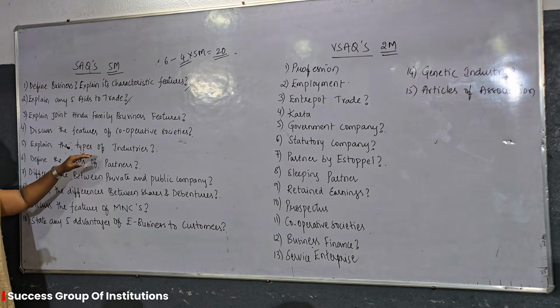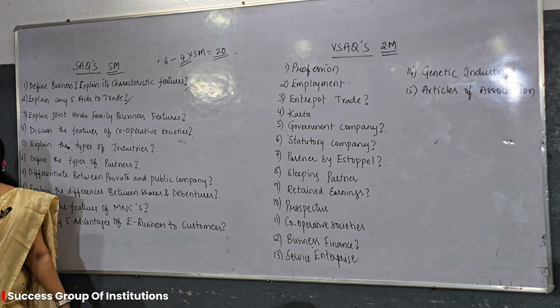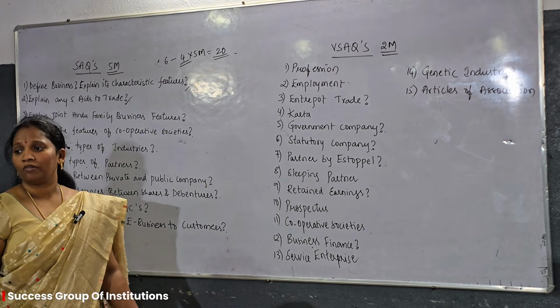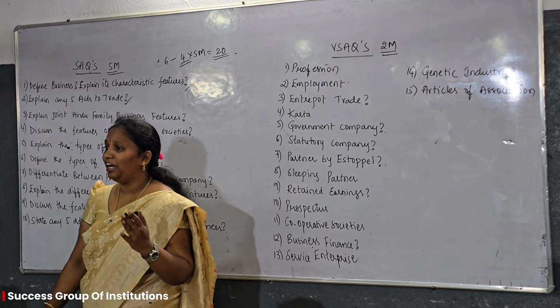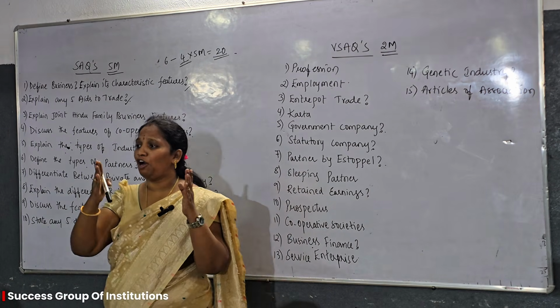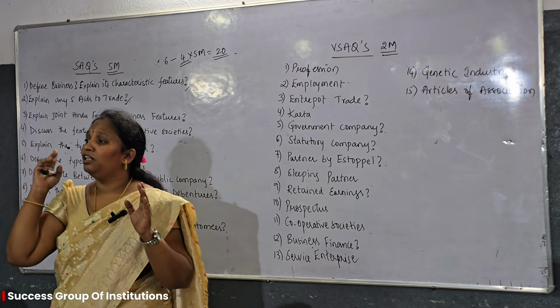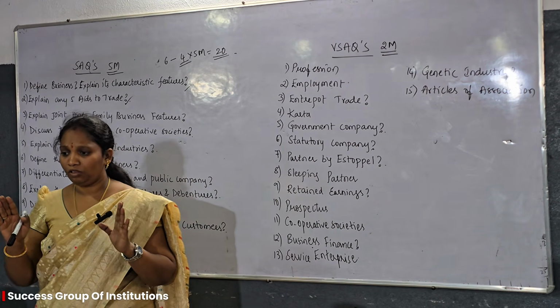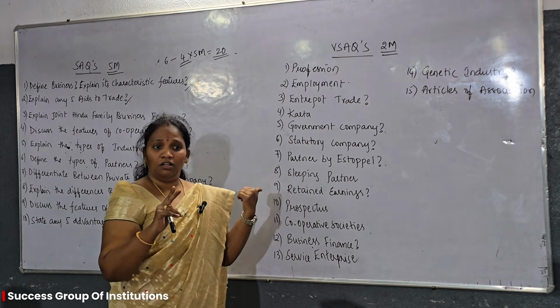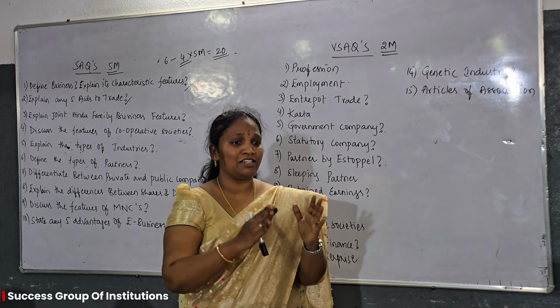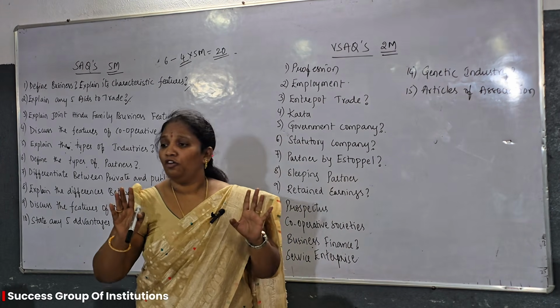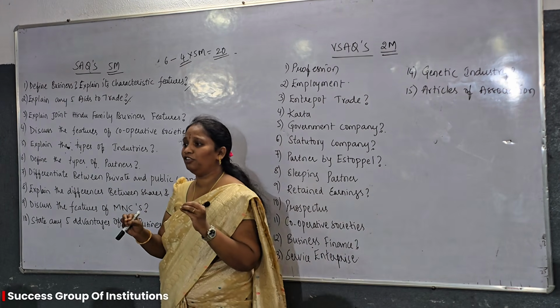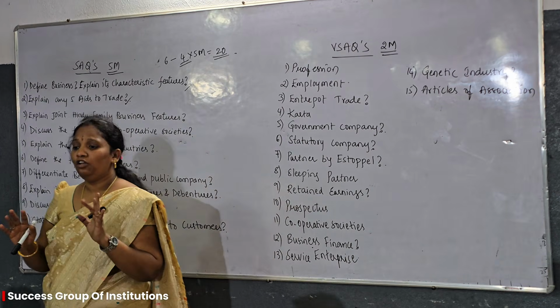Next one is explain the types of industries. What is an industry? Manufacturing of goods. Here the industries help with the raw materials. In industries, the raw materials are converted into final goods. The industries convert the raw materials into finished products. It will give you the form utility of the goods.